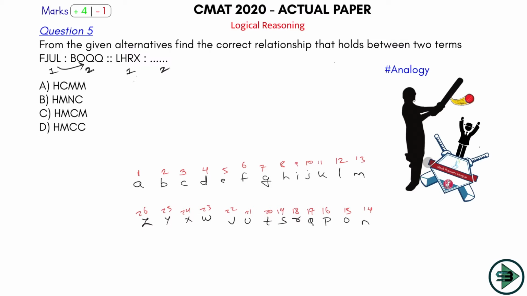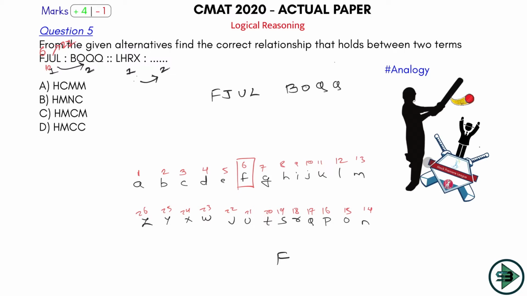So this is your 1 here. What will be the 2? You have to first crack this relationship. So check here, F stands for what? F stands for 6, write it here. J stands for what? J stands for 10, write it here. U stands for what? U stands for 21, so write 21 for U. Let me just put it here for our better understanding. So this is F, J, U, L, and this is B, O, Q, and then Q.